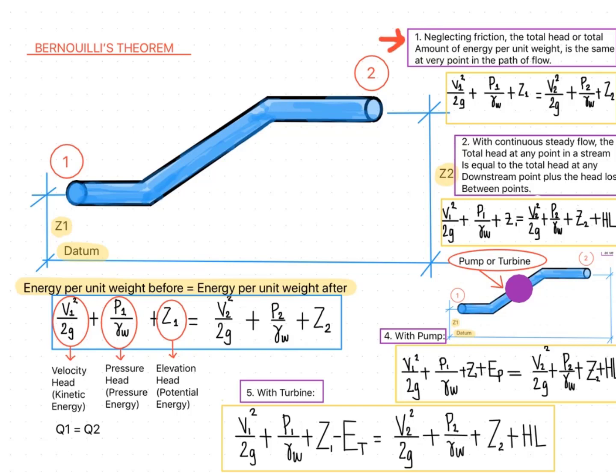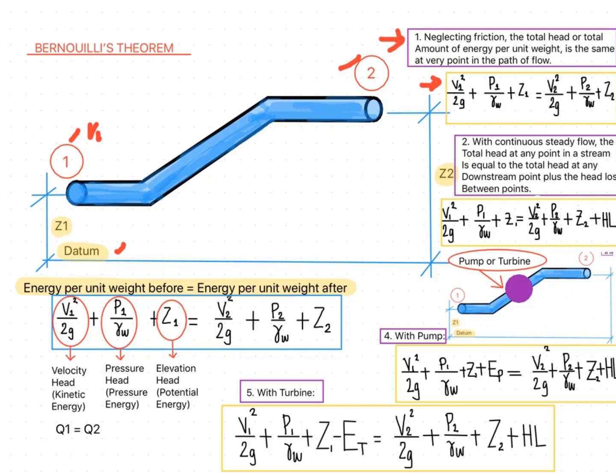Here, number 1. Neglecting friction, the total head or total amount of energy per unit weight is the same at every point in the path of flow, represented by this equation. From our figure, this is point 1 and this is point 2. So here is our reference datum. Now, v1 squared over 2g, in which v1 is the velocity of the fluid at point 1, and g is the gravity.